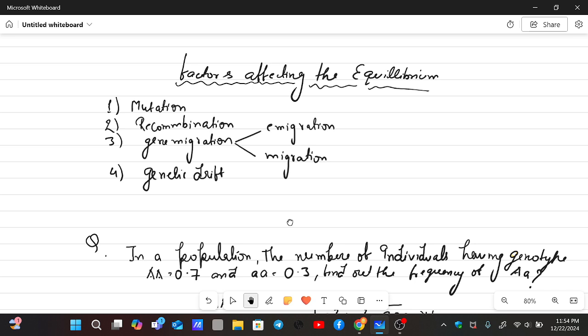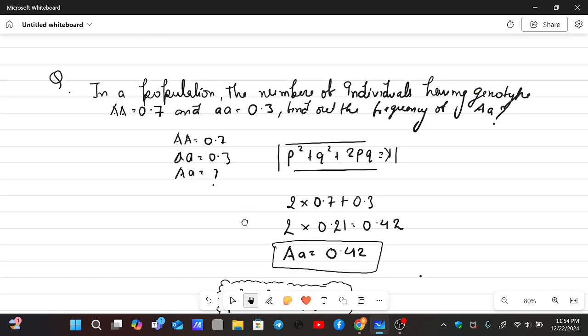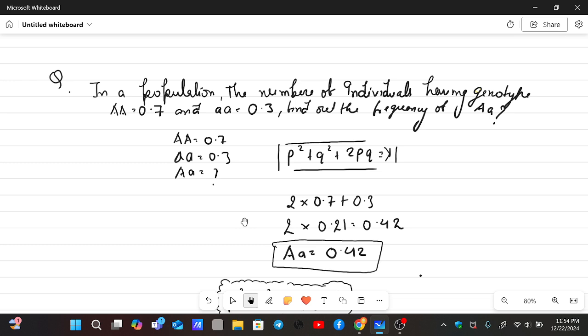Now we'll solve a problem. Just look at the question. In a population, the frequency of individuals having genotype homozygous dominant, that is capital A, is 0.7. On the other hand, the homozygous recessive is 0.3. Find out the frequency of heterozygous, that is capital A small a. So from the question we have the frequency of homozygous dominant, 0.7, and small a homozygous recessive, 0.3, but the heterozygous is not mentioned.